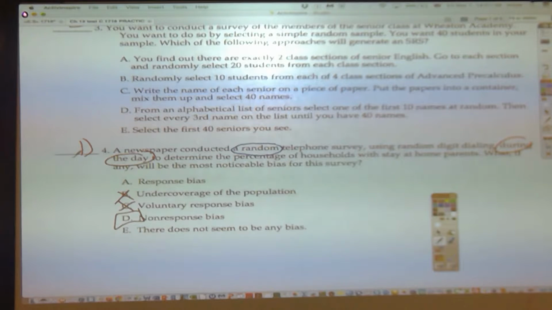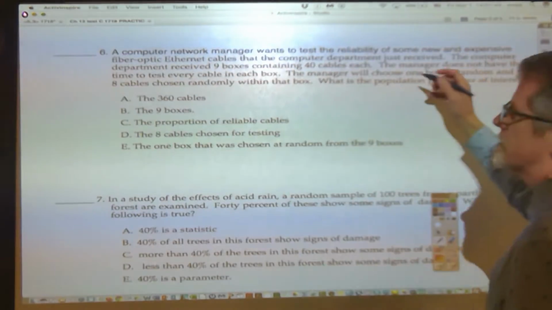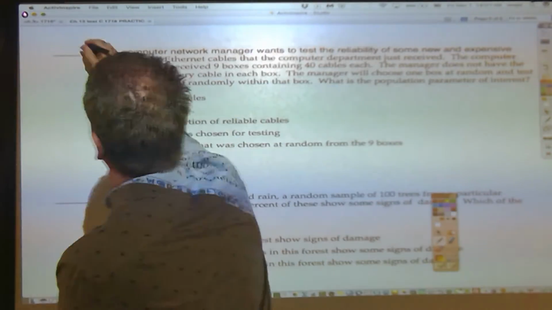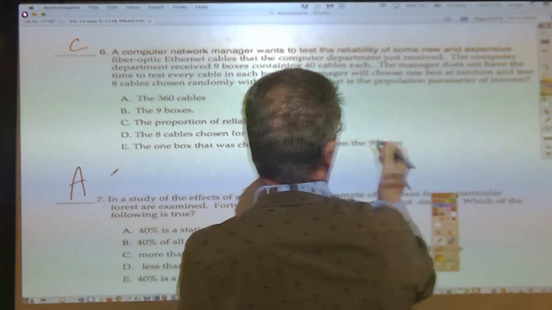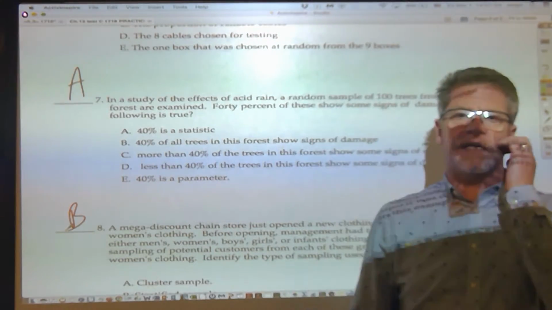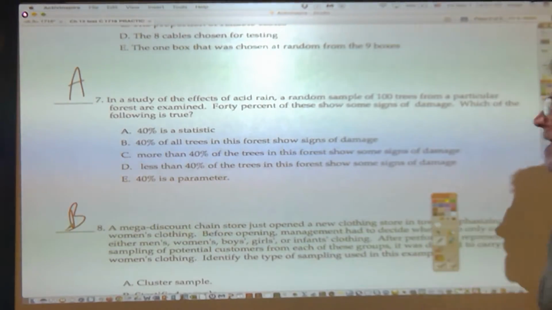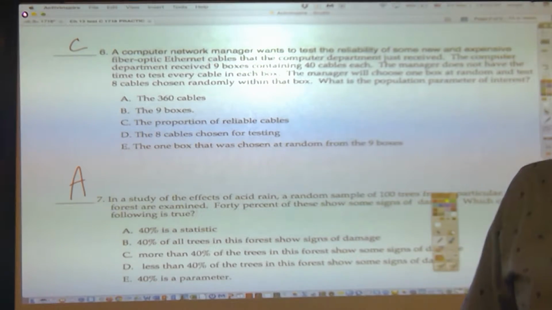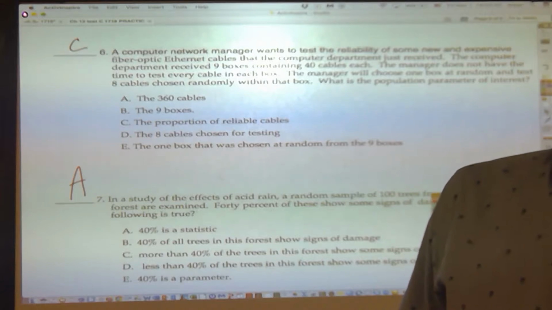CAB is the next page. It's weirdly, there's no problem 5, and then it goes CAB. So this is just some practice problems. So CAB is what we were hoping for. Any questions on the multiple choice? Now is a great time to ask. CAB. Anything you'd like to ask about on the multiple choice?